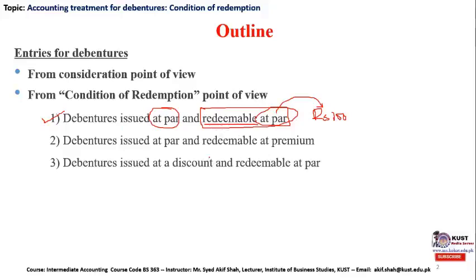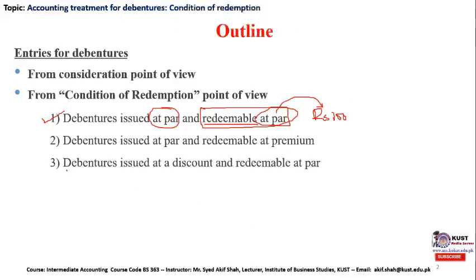So companies normally issue their debentures at par and redeem them at par value, which is to say that a debenture of rupees 100 par has been redeemed or regained at the same price.